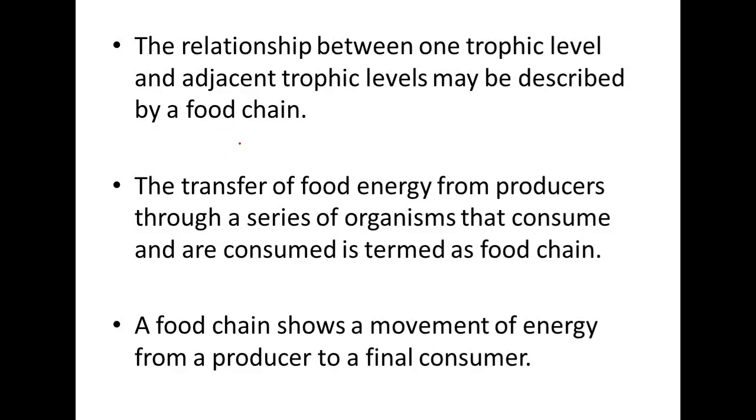It is the linear pattern of different trophic levels starting from producer to top consumer. The relationship between one trophic level and adjacent trophic levels may be described as food chain. The transfer of food energy from producers through a series of organisms that consume and are consumed, that means eat and being eaten, is termed as food chain.